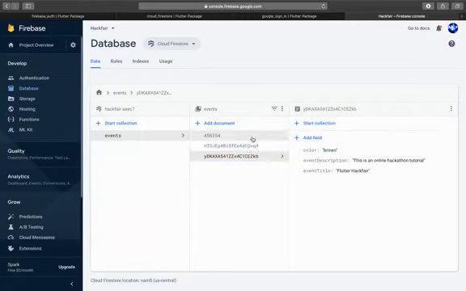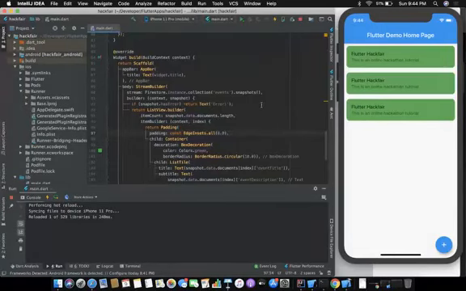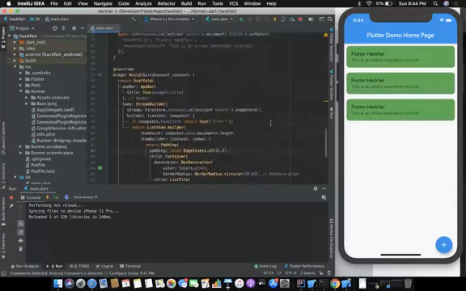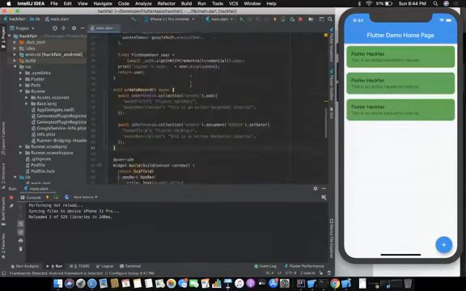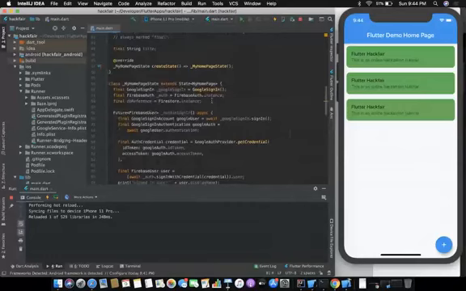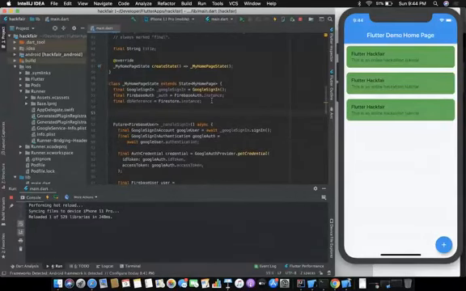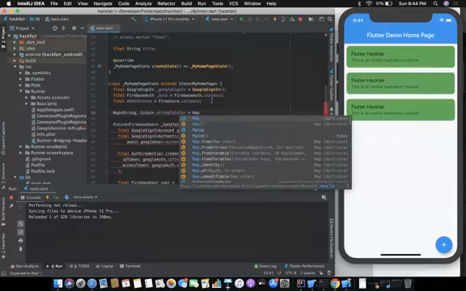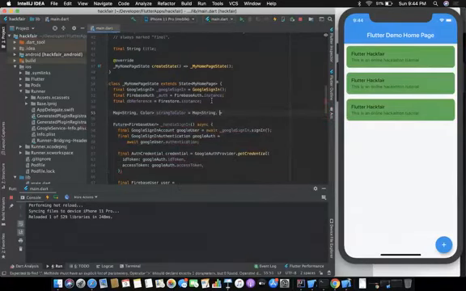So now each item has color in the database. So now I can use my colors dynamically from the database, but I need to tell my UI that you need to pick the colors from somewhere. So let's just create a simple dictionary, which is a map in Flutter. Map string color. Okay, so string to color equals to map string color.